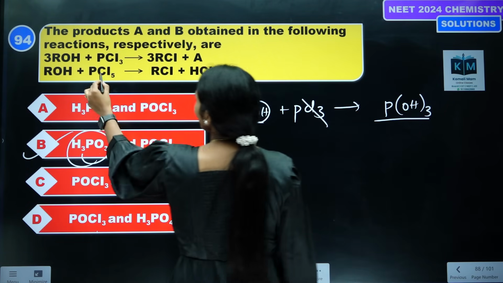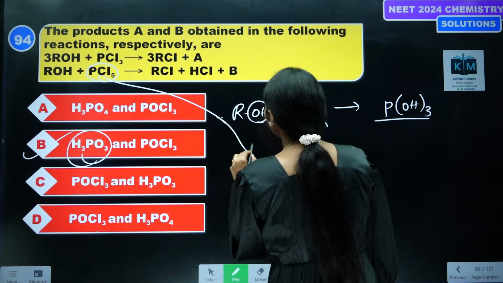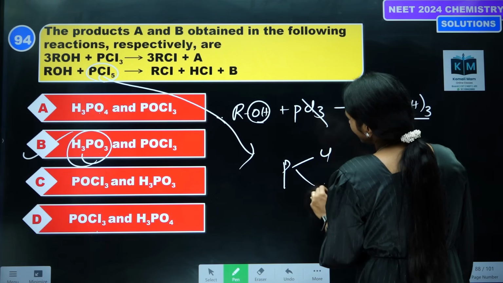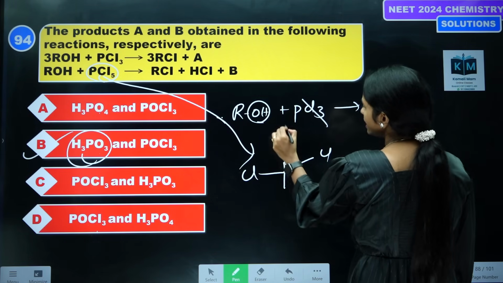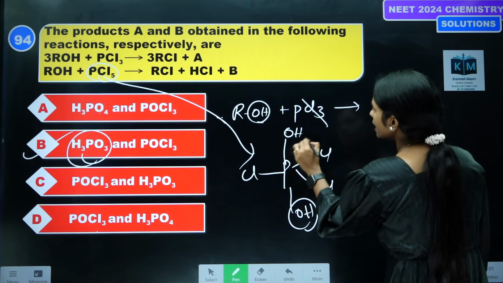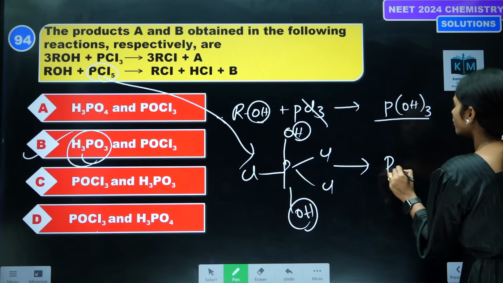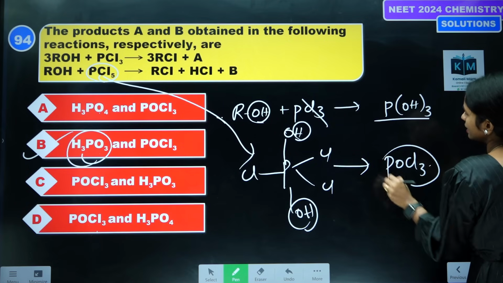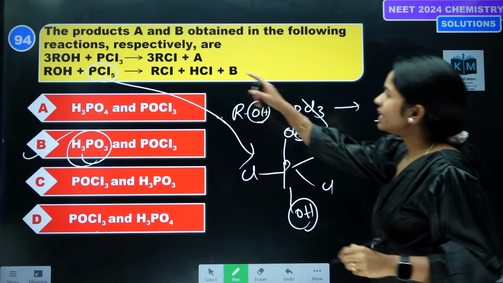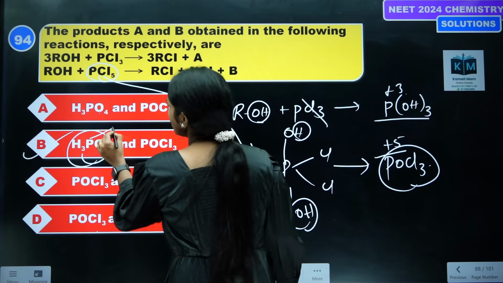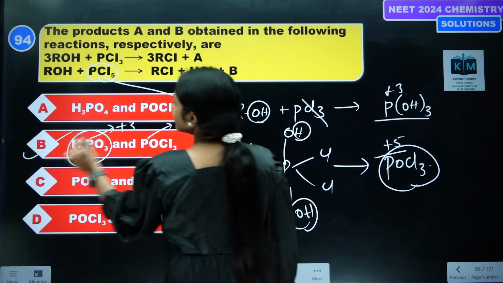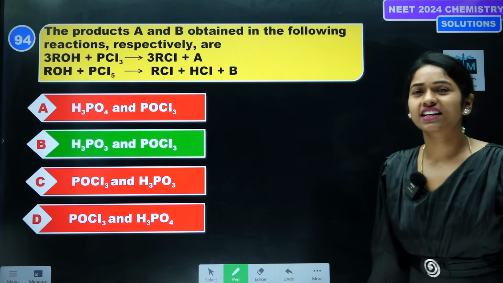Next, PCl5: first only the 2 equatorial Cls are replaced by 2 OHs. The presence of 2 OHs on the same molecule is not stable. So what will be the product? POCl3. In PCl3 the oxidation state is +3, here it is +3. In PCl5 it is +5, here it is +5. So option B is the correct answer.